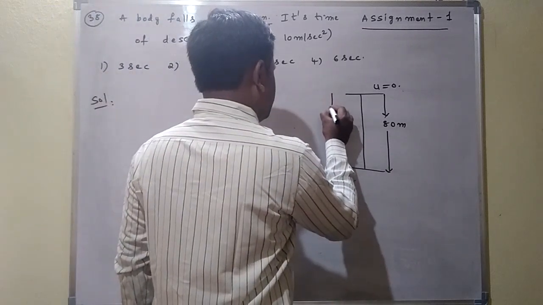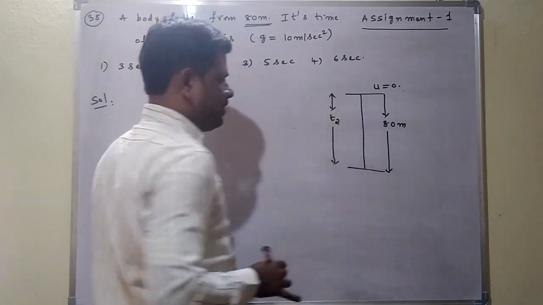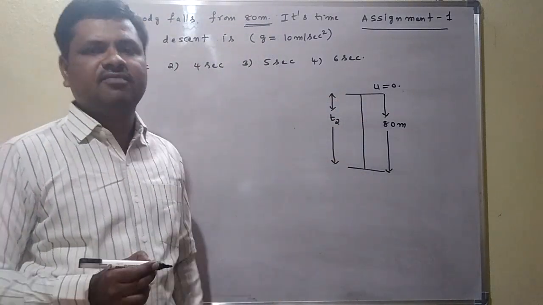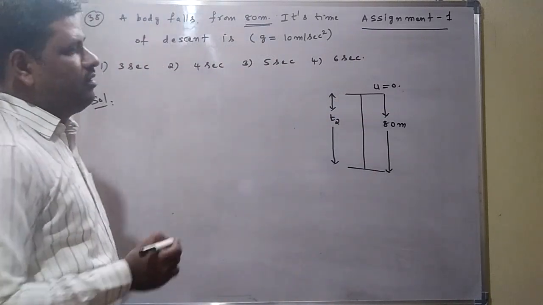That is the time, this time is taken as time of descent. Then we represent it with T2. Time of ascent is represented with T1. Both we can get the same value. Here this is T2. This is called the time of descent.